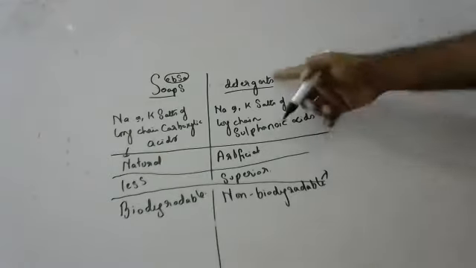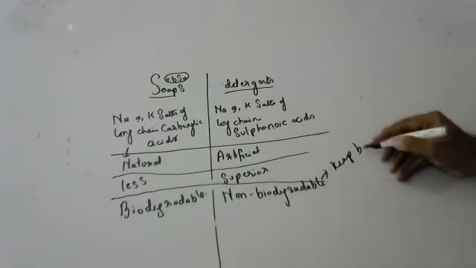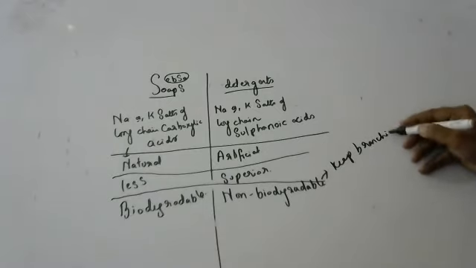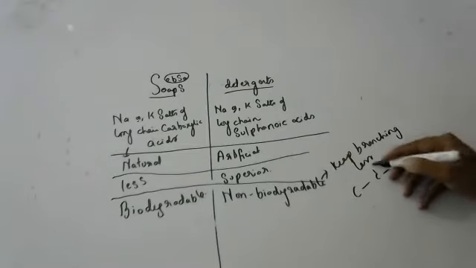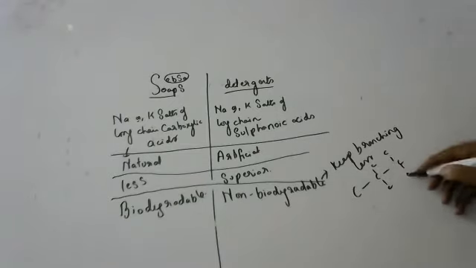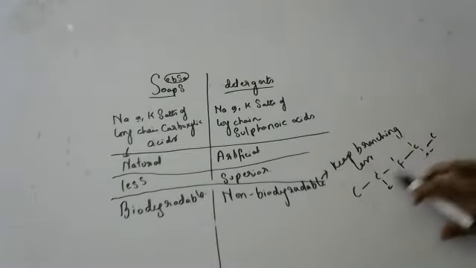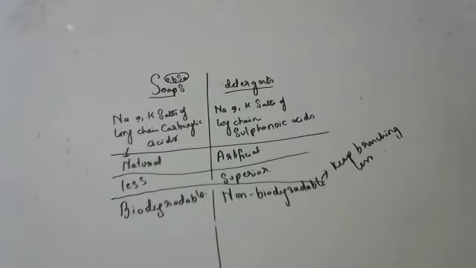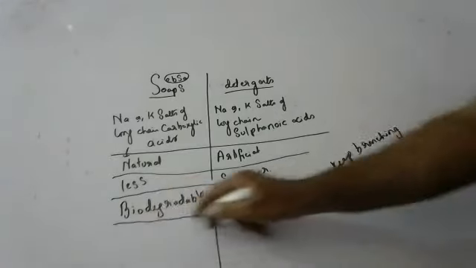If you want to make detergents also biodegradable, you have to keep the branching of the carbon chain less. Carbons will have branches, children, like this, like this, different branches. This branching should be kept to a minimum, which means we should remove the branches. If you prepare them like that and keep branching less, detergents also can be made biodegradable.